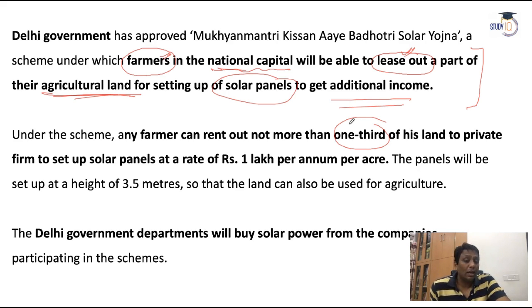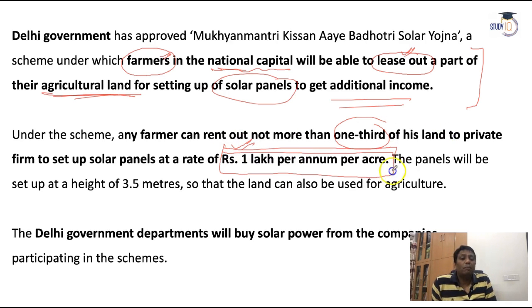And when you give your own land, you will have a benefit of at least 1 lakh rupees per annum per acre from your land. Okay, everybody. The company that the government authorizes will install the solar panels in your field area. So from per acre, in 1 year you will earn at least 1 lakh per annum. And the solar panels, that is photovoltaic, are necessary and used for power generation.